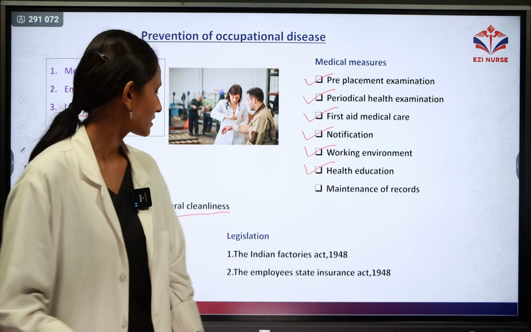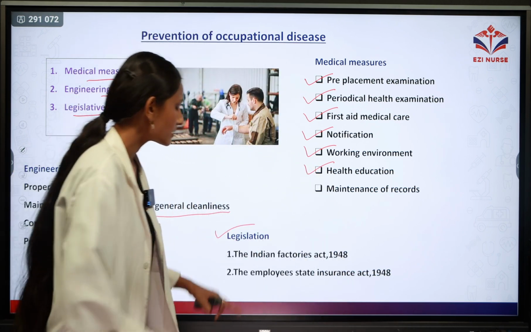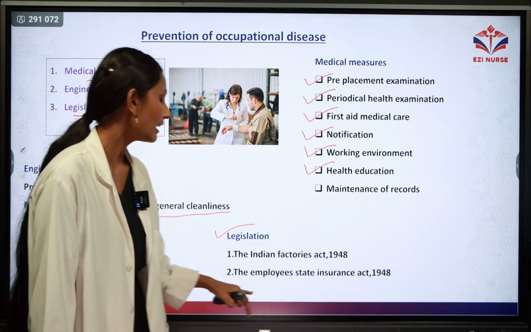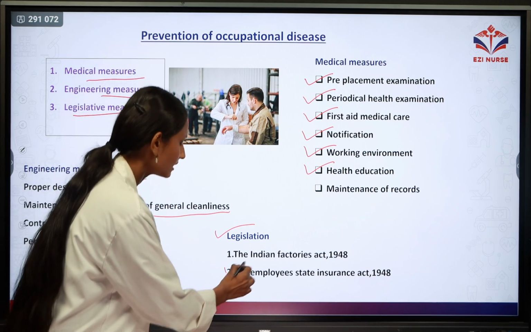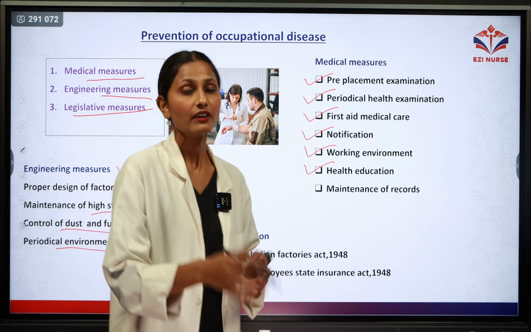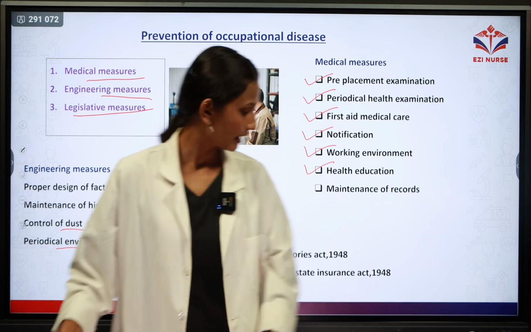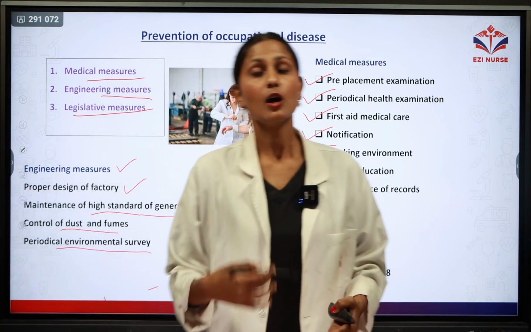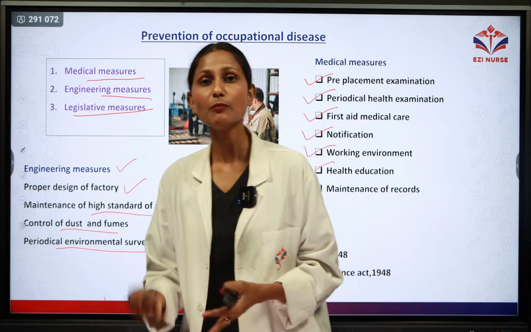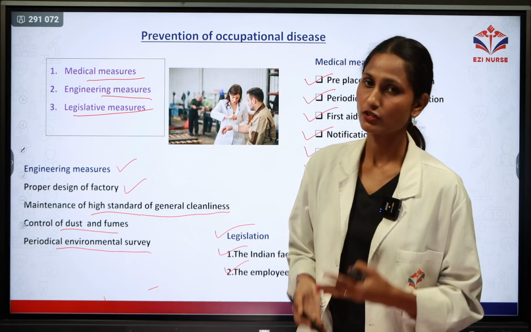Next we will discuss the legislation. The first one is the Indian Factory Act 1948 and the second one is the Employee State Insurance Act. These acts we have already discussed. In them various benefits are provided, as well as in the Indian Factory Act, there are many benefits that are provided to the workers. With the help of that we can prevent the occupational diseases.